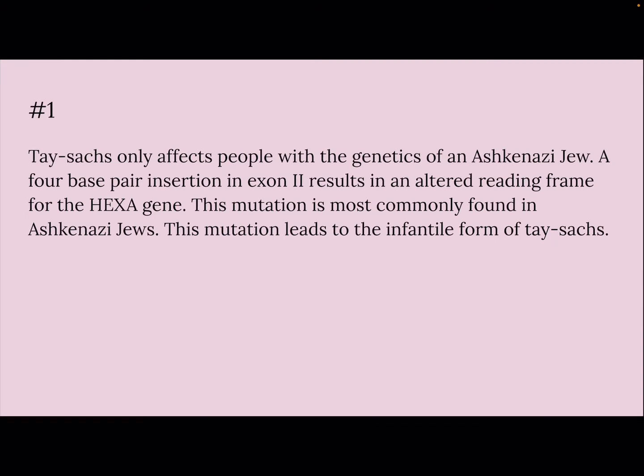Sachs only affects people with the genetics of an Ashkenazi Jew. A 4-base pair insertion in exon 2 results in an altered reading frame for the HEXA gene. This mutation is most commonly found in Ashkenazi Jews. This mutation leads to the infantile form of Sachs.